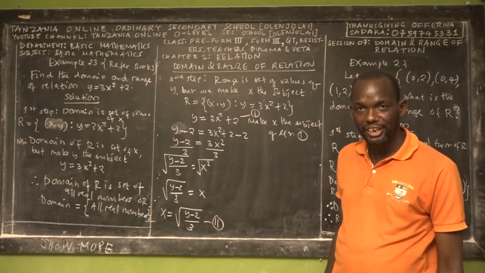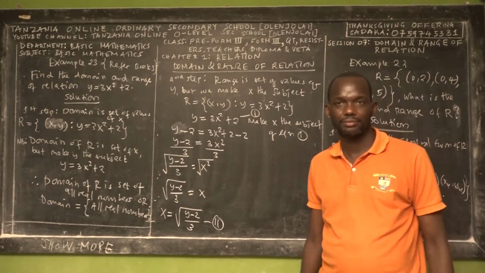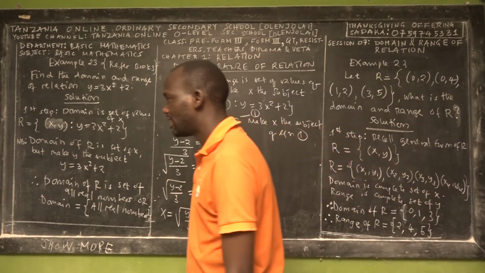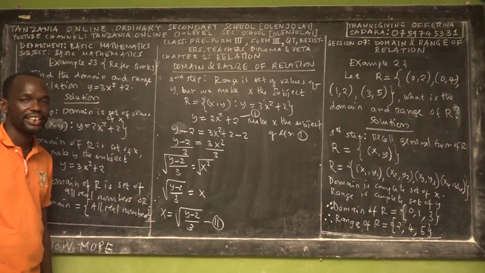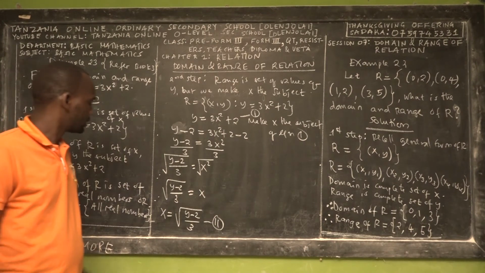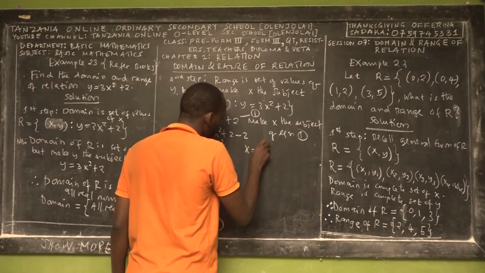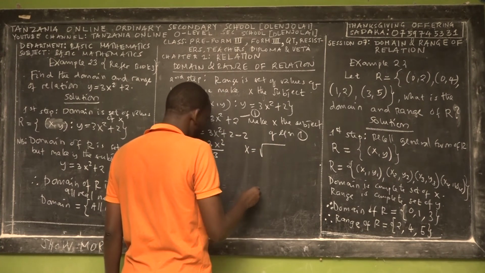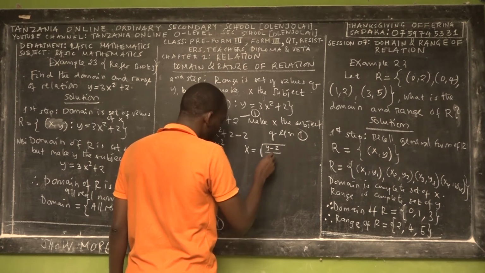Domain cannot be a complex number at this level. When I say complex number, I mean the square root of a negative number. So here we have our equation, a very interesting equation, which is a fraction: the square root of (y minus 2) over 3.